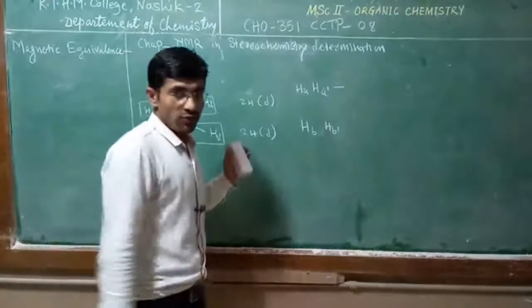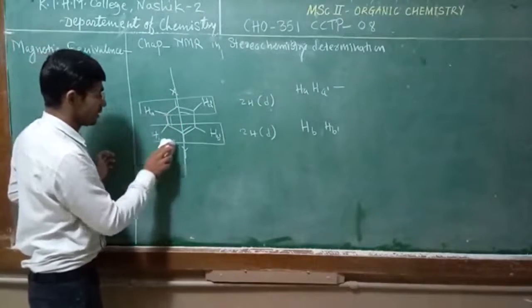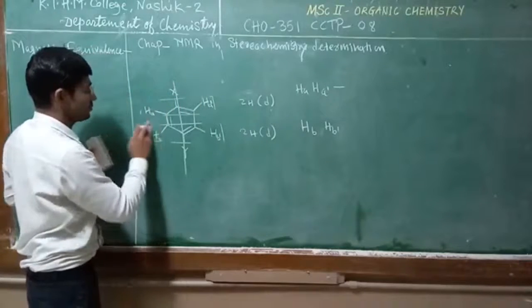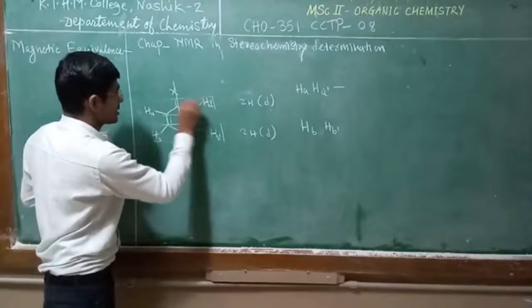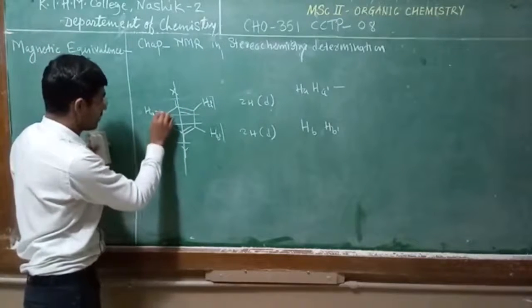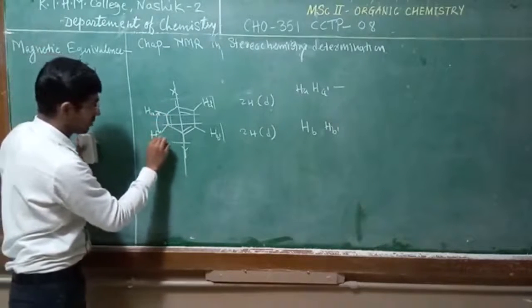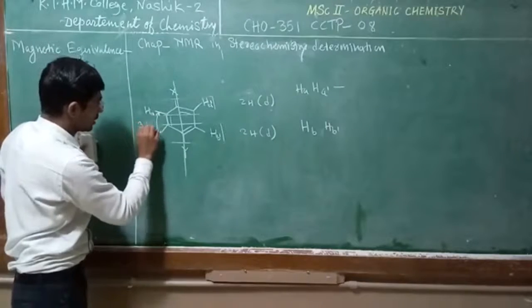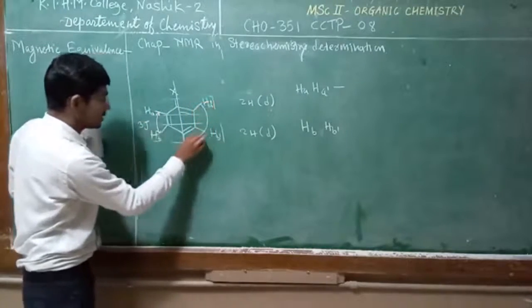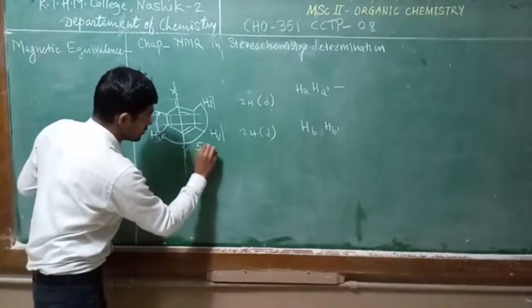Suppose you consider the proton HA and HA dash. HA couples with HB with 3J coupling, and HA dash is coupled with HB by 5J coupling.